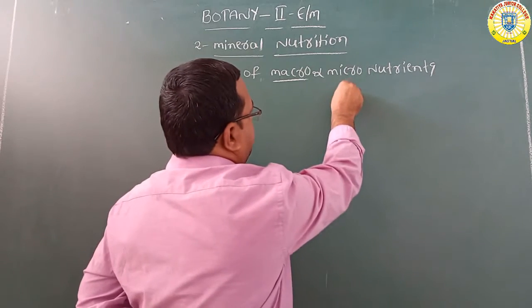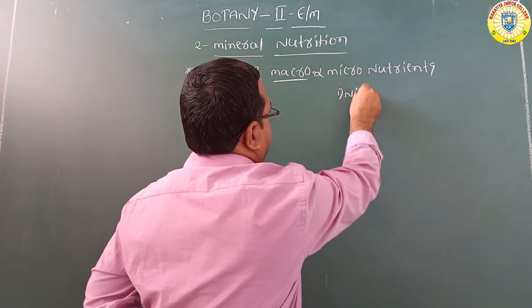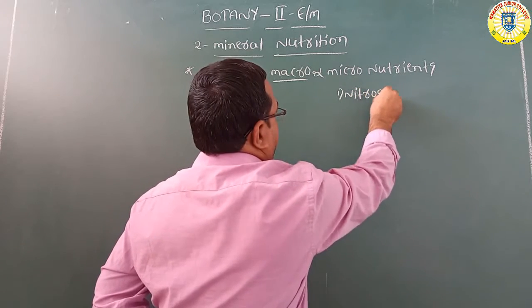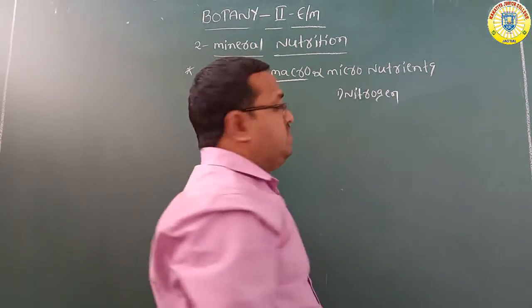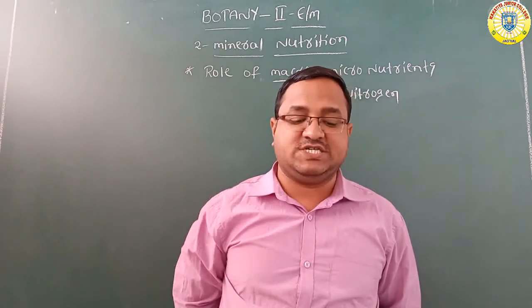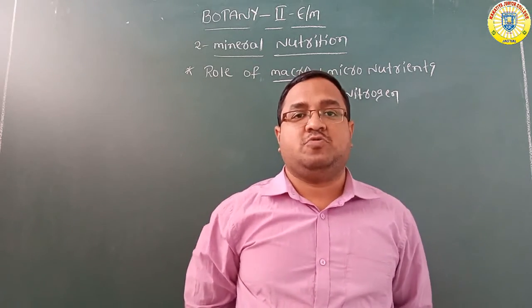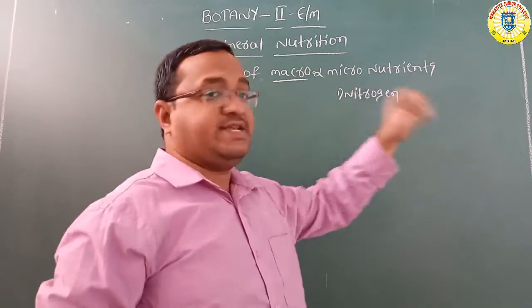Now the first macronutrient, nitrogen. Nitrogen is the essential mineral nutrient which is required by plants in the greatest amount. Plants require nitrogen in larger quantities.